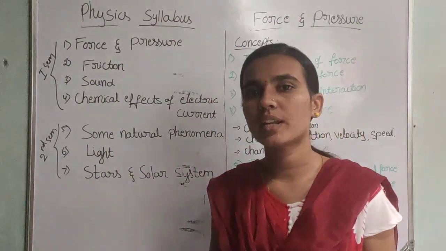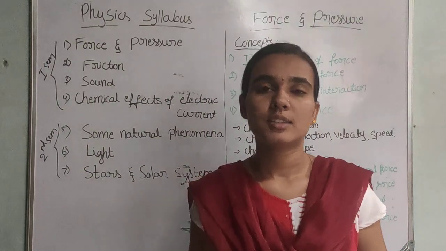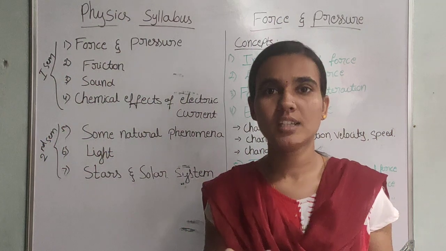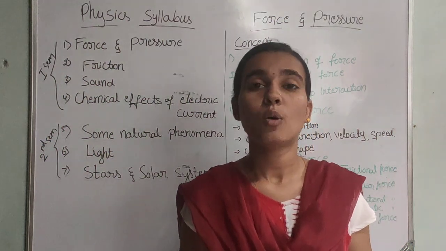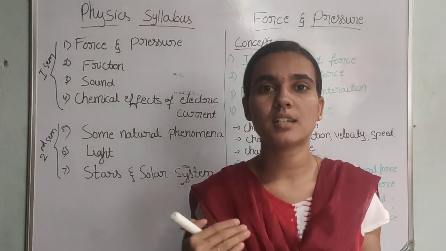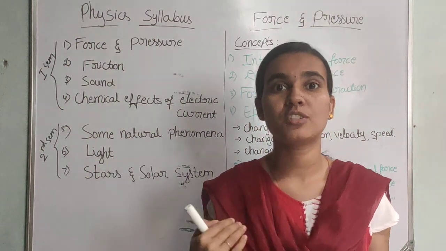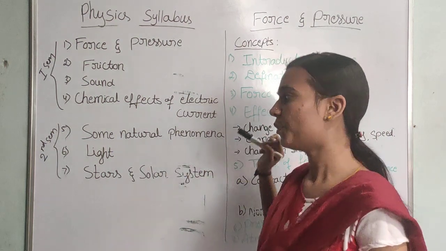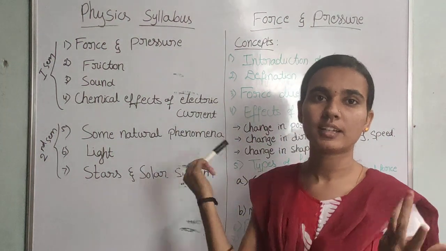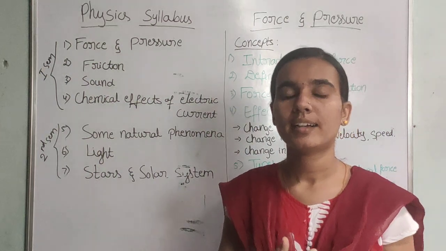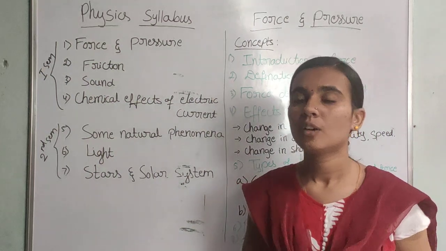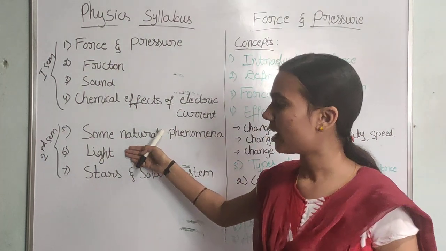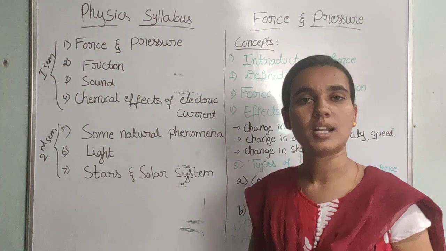Some natural phenomena are phenomena like earthquakes and floods. How tsunamis, earthquakes and floods happen, we are going to study under some natural phenomena. In the light chapter, we study what light is, how we get light, how image formation happens, and what the properties of light are. The last one is stars and the solar system.